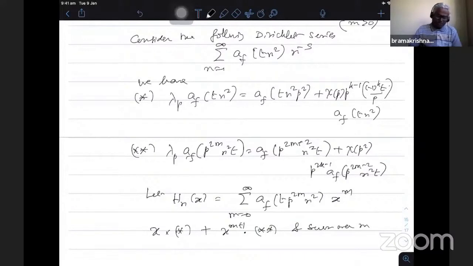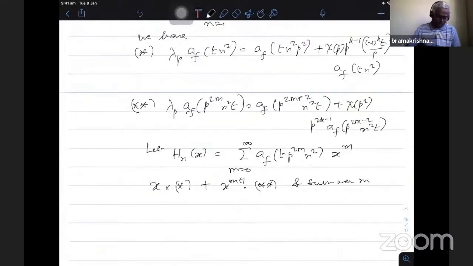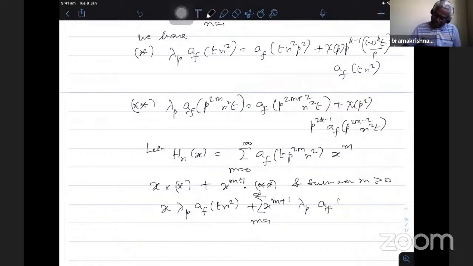That's what we do. So consider the left hand side. So the left hand side becomes, sum over m greater than 0, x times λ_p a_f(t n²) plus x^(m+1) summation m equal to 1 to infinity λ_p a_f(p^(2m) n² t).